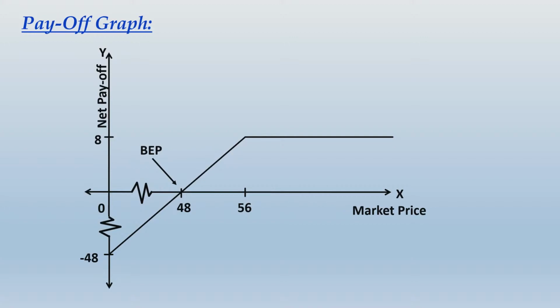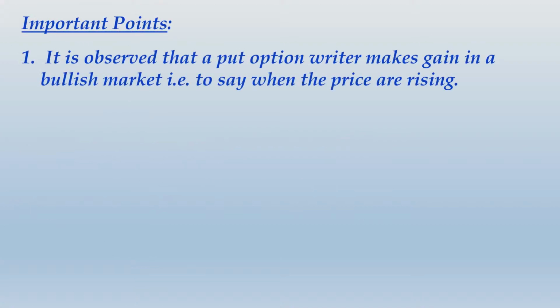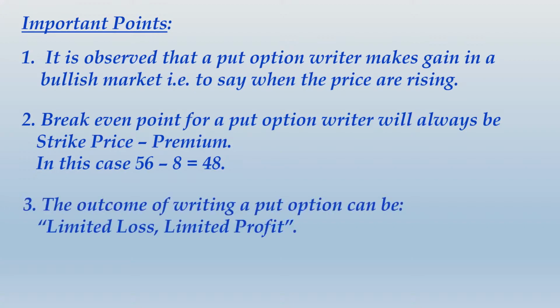Alright, if you have done the needful, let us move ahead and write down those important points. So put option writer makes gain in a bullish market, that is when the prices are rising. Break even point will be strike price minus premium, that is 48, and outcome will be limited loss and limited profit. The loss is limited to the amount of strike price minus premium, and profit is limited to the amount of premium that you have earned. So quickly take snapshot of these important points as well, and then we move ahead.